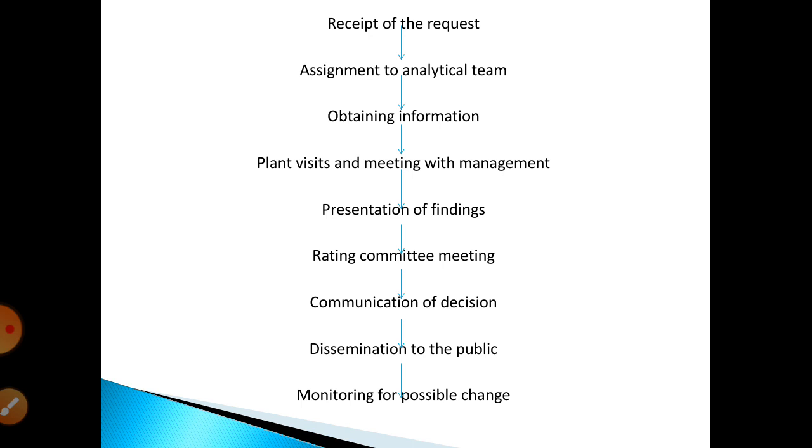The agreement spells out the terms of the rating assignment and covers the following aspects. First, it requires the credit rating agency to keep the information confidential between the rating agency and the issuer company.